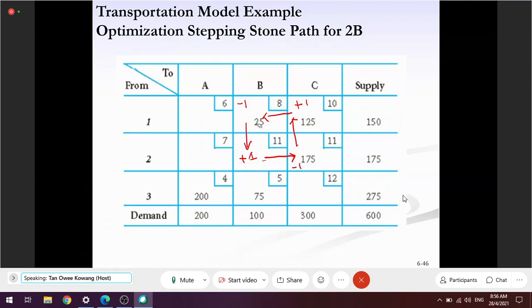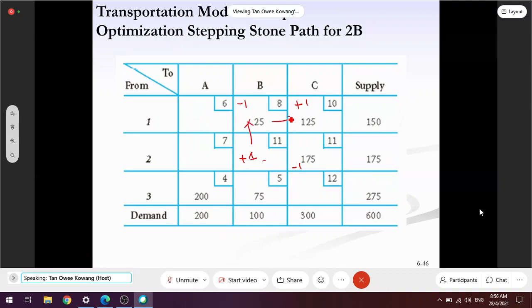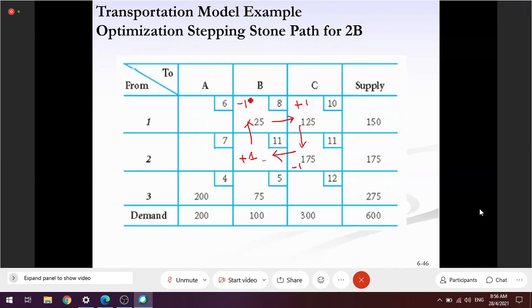Tadi I jump to 175, right? Now I change. I jump to here. Still the same, plus 1, negative 1, plus 1, negative 1. The answer will be the same. So don't worry, the directions.